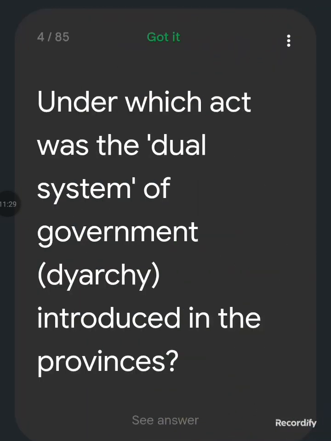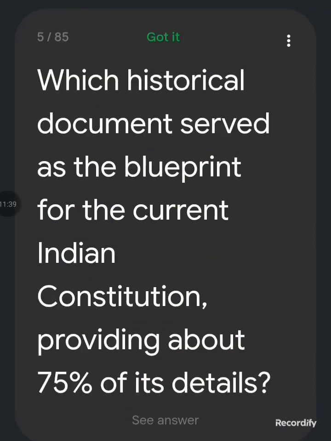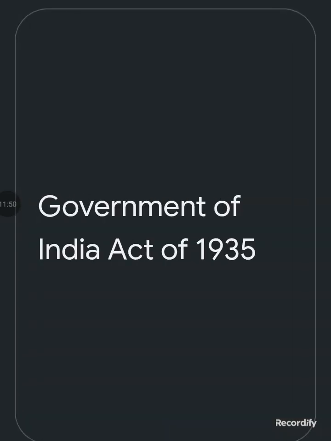Under which act was the dual system of government introduced in the provinces? Government of India Act of 1919. Which historical document served as the blueprint for the current Indian Constitution, providing about 75% of its detail? Government of India Act 1935.